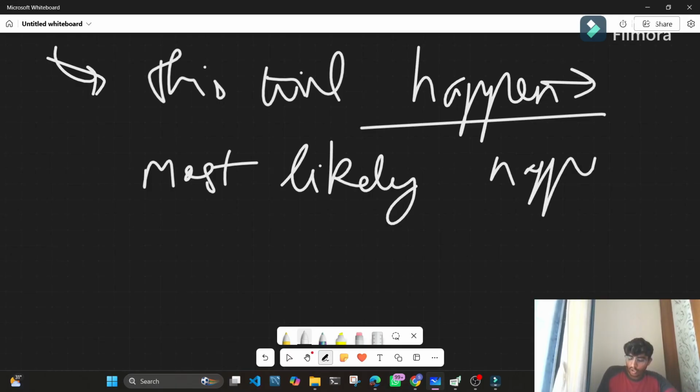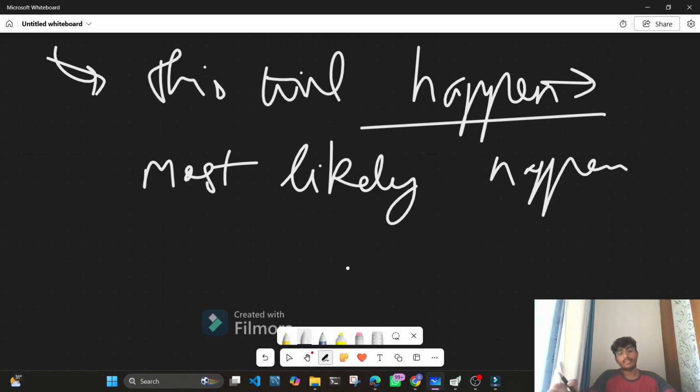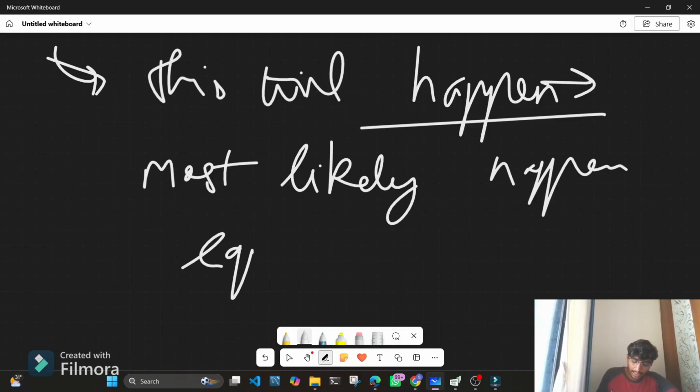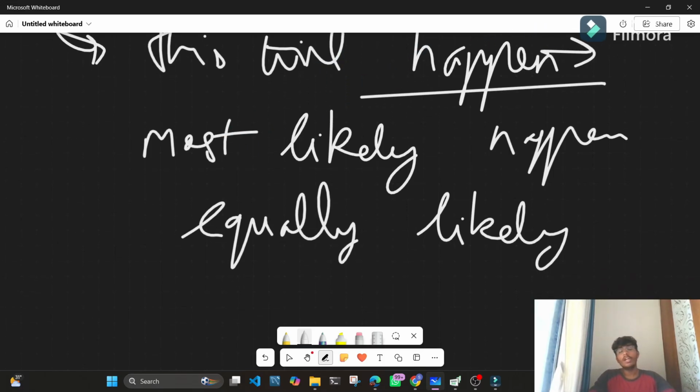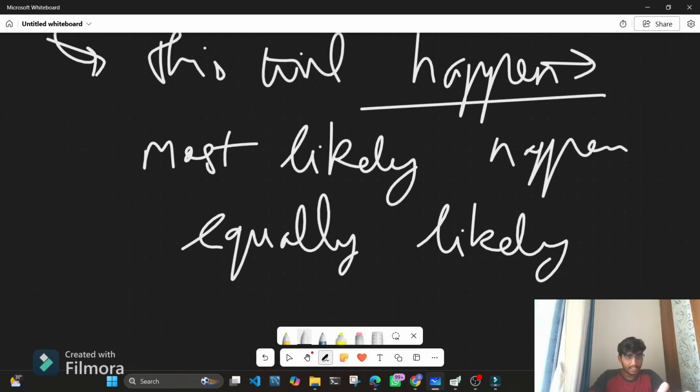Now, if in the same box 50% of the sweets are red in color, and 50% of the sweets are white in color, the amount of red sweets and white sweets is equal, right? So now, if I say pick one sweet from the box, there are equally likely chances that you would get a red sweet or a white sweet, because both chances are the same, because of their quantities. They are in equal quantities in the box, right? So this is the third case.